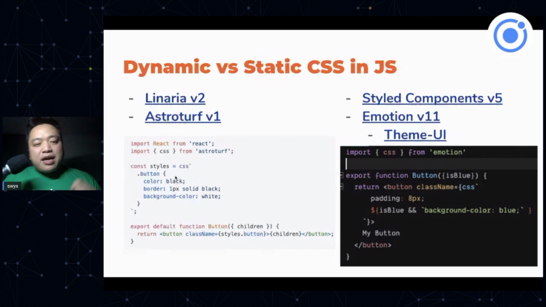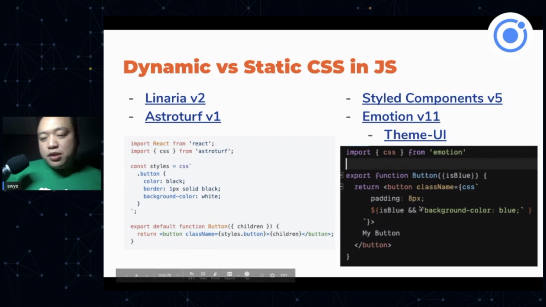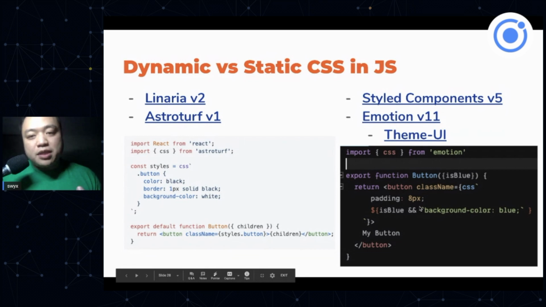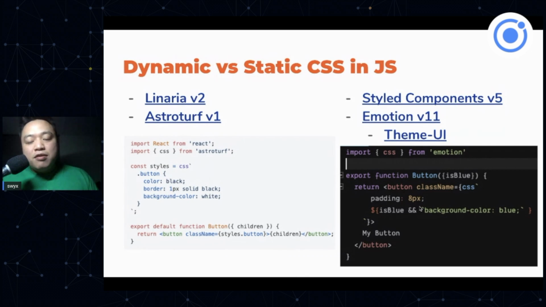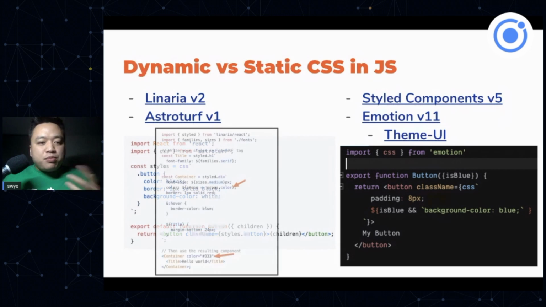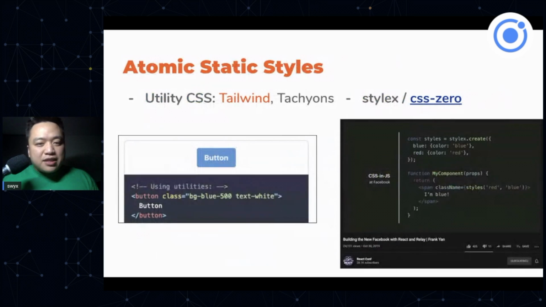And I would say that most apps will be fine going with just static. So I want more people to start checking out these things, but then also be able to incorporate this into your use case, because dynamic CSS in JS is the most powerful form of this. It's just that it imposes the most JavaScript weight as well. Anyway, that's some APIs. I think what everyone should be super interested in is this new movement towards atomic static